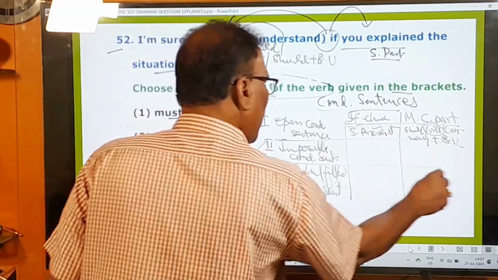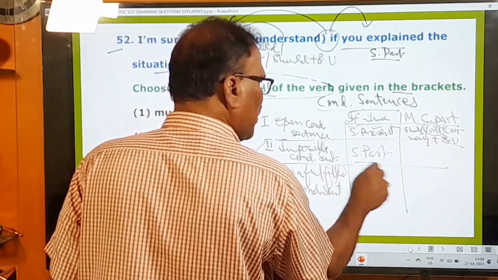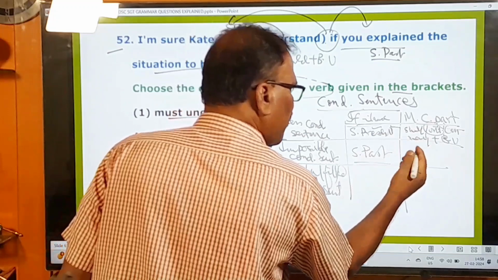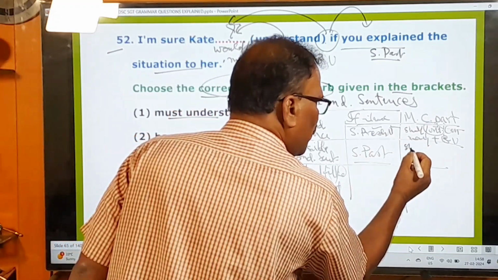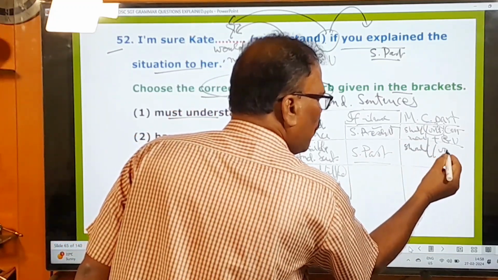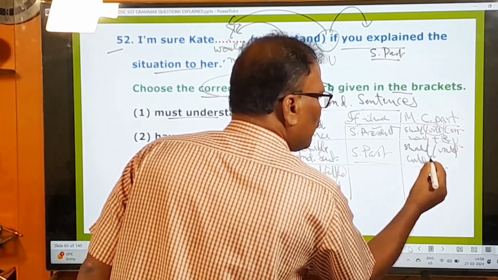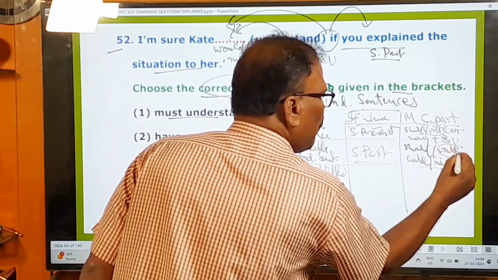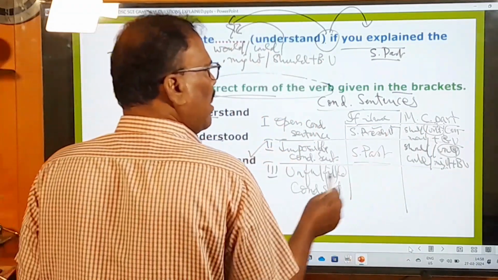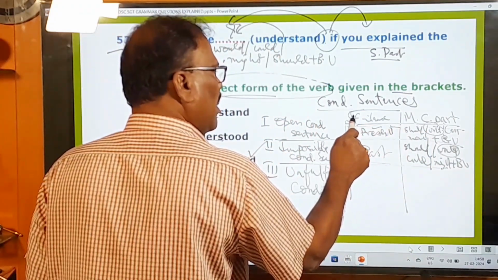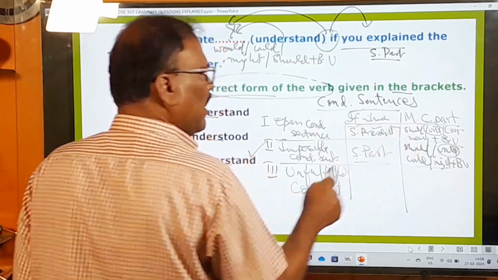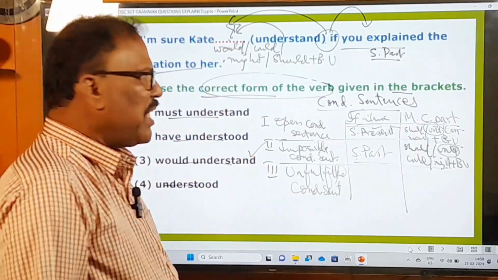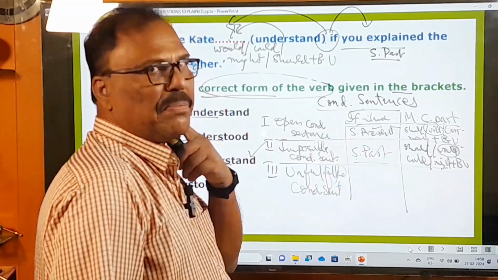So in the impossible conditional sentence, in the if clause part there must be simple past, and in the main clause part, there must be should or would, could, might plus base form verb, and preferably would must be there. Okay, if there is in the if clause part simple past, automatically in the main clause part a sentence must be there with should or would or could, might plus base form verb.